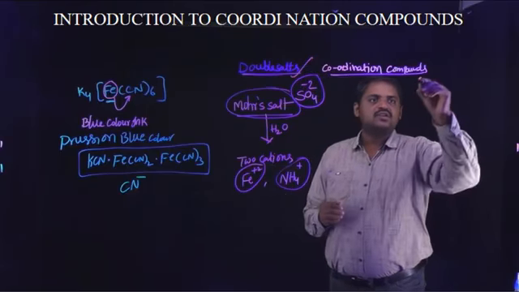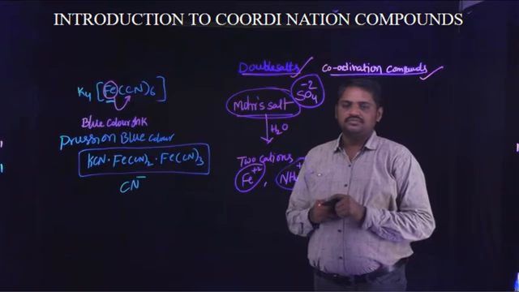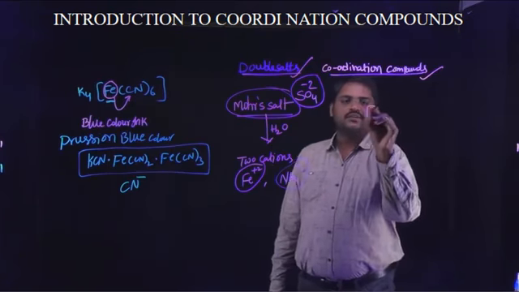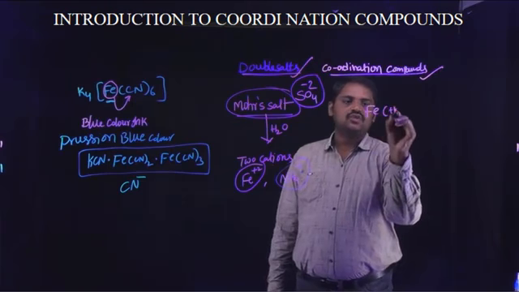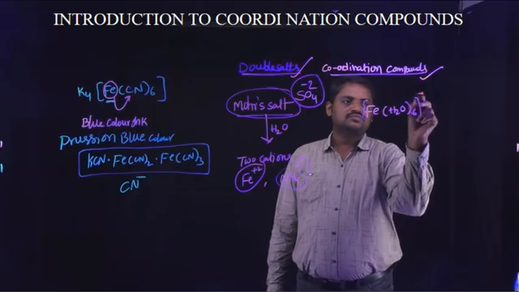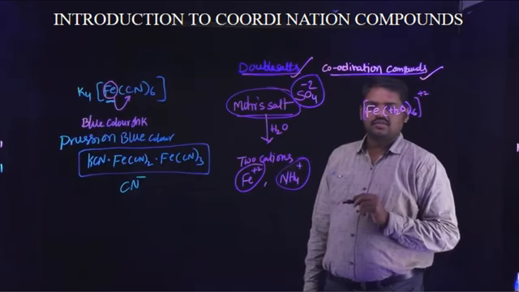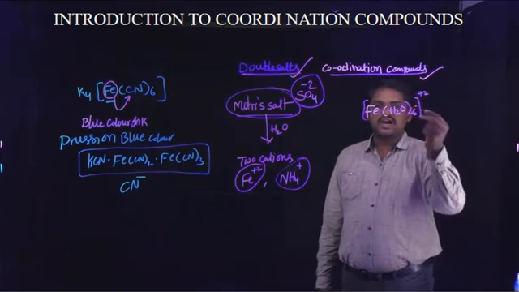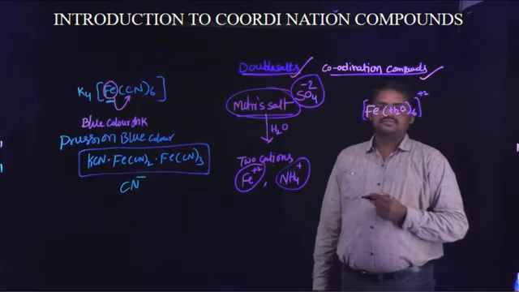And next, coordination compound. For example, [Fe(H2O)6]2+. This is a positively charged coordination compound.